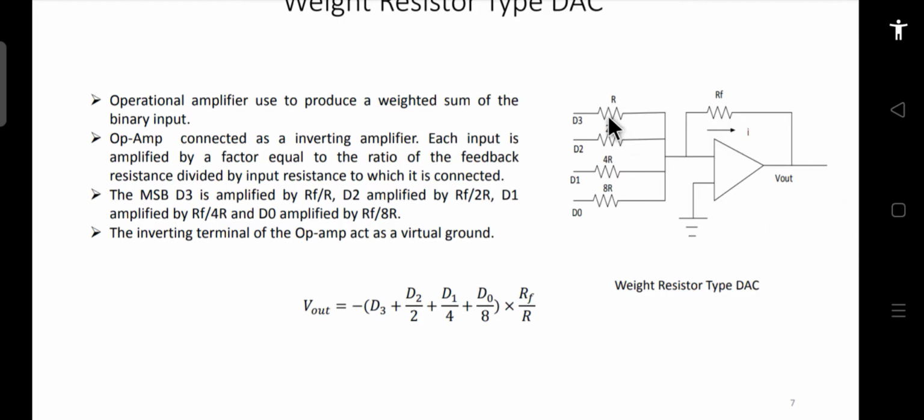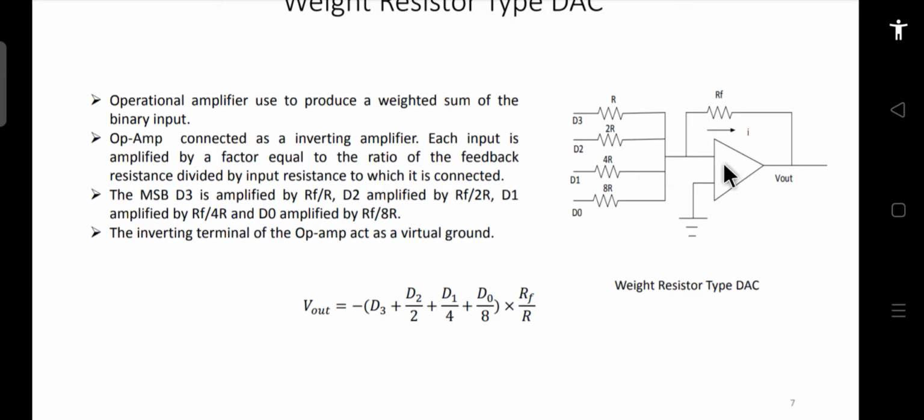The output voltage depends on the voltage which you apply. Whenever a particular bit, D3 for example, is high, that high voltage, 5 volts or some high input value, will be connected to that terminal. That is why we have considered them like this. You can assume that the op-amp offers a very high resistance. The input resistance of an op-amp is ideally infinite, and if it is infinite, then the current going into the op-amp is 0.